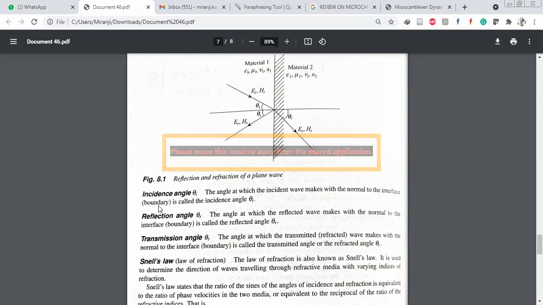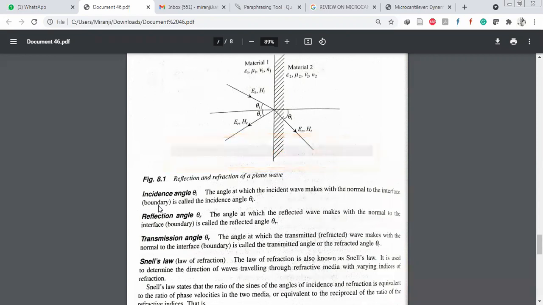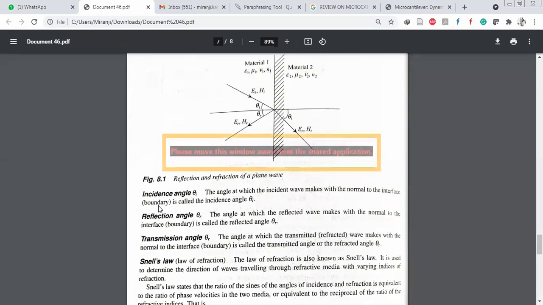What is the next concept? Snell's law. This is very important. Snell's law is also called the law of refraction. It is used to determine the direction of waves traveling through refractive media with varying indices of refraction.